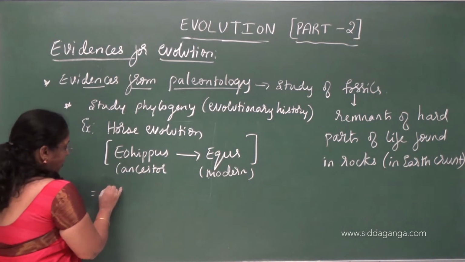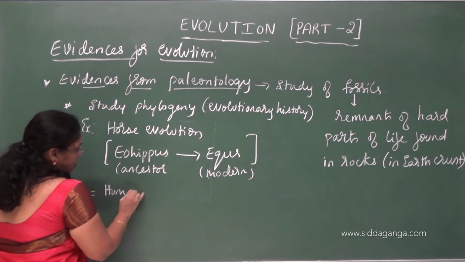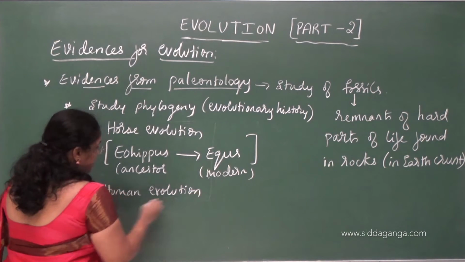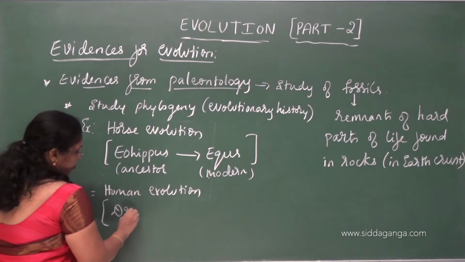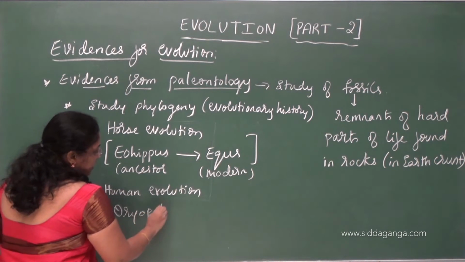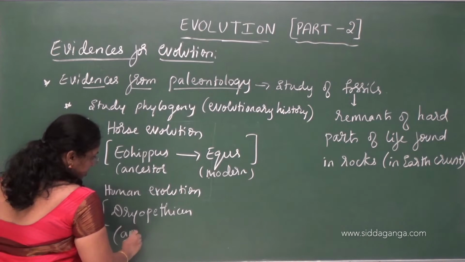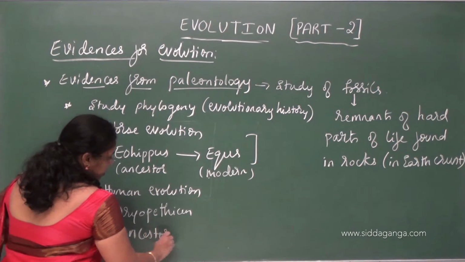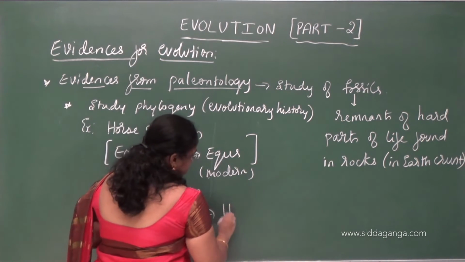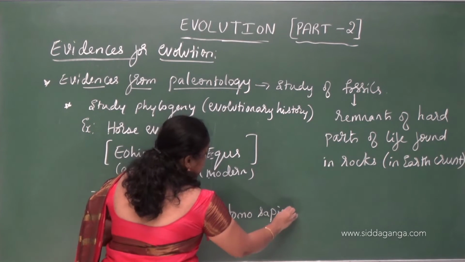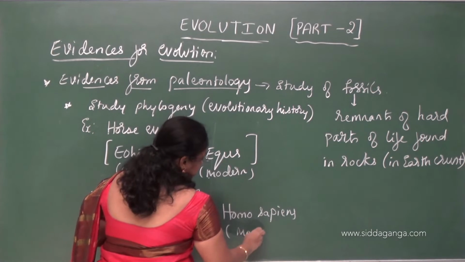Like in human evolution, Dryopithecus is the ancestor and Homo sapiens is the modern one.